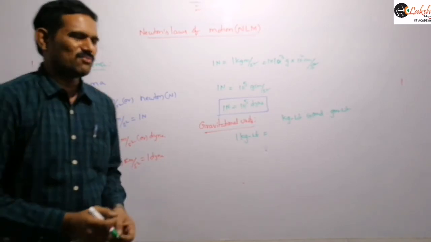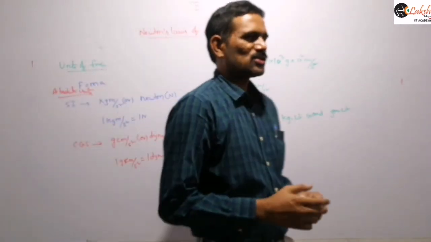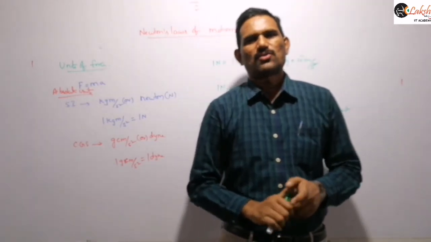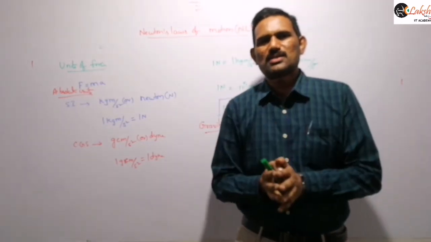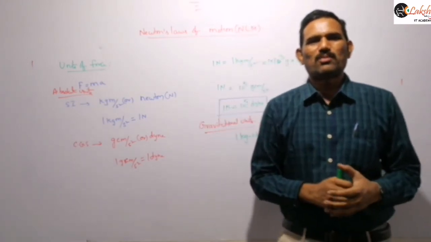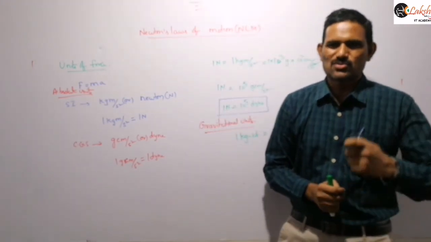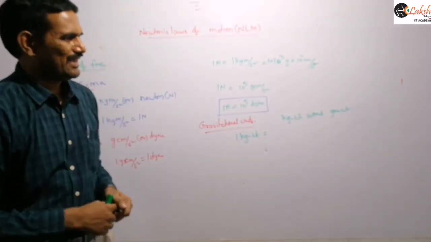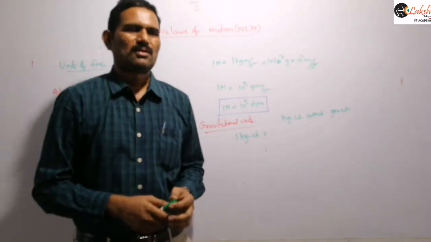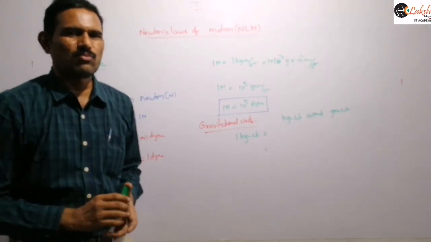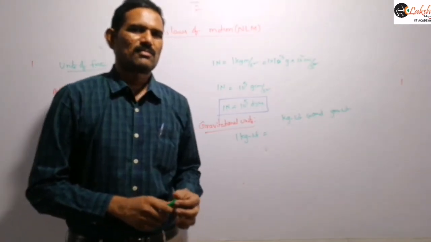Now what is kg weight? If you take a body of mass 1 kg, the force with which the earth attracts that body is called 1 kg weight. Just note the definition so that you get clarity.